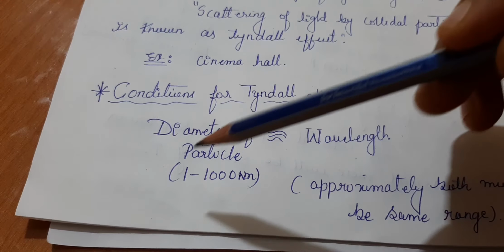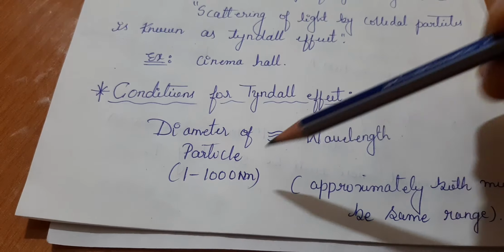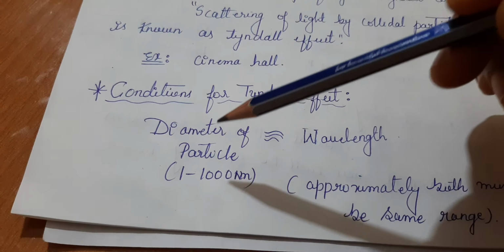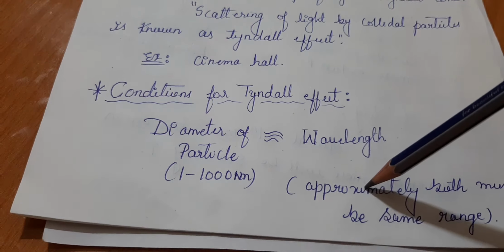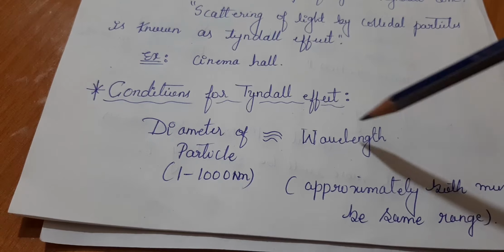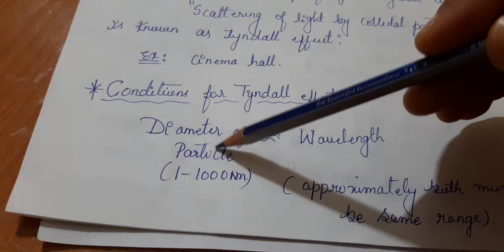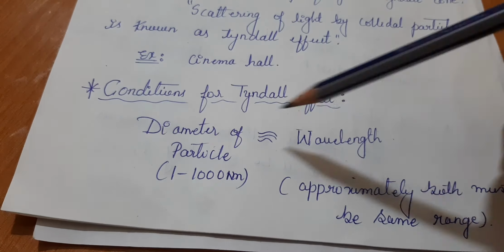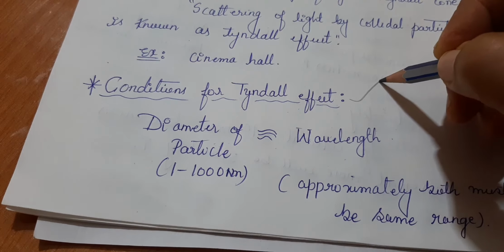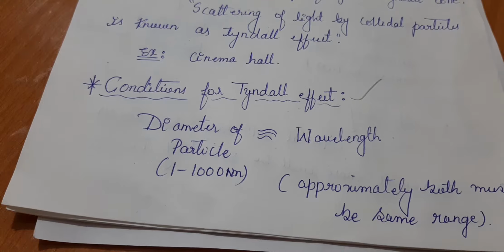The diameter should be 1 to 1000 nanometer, and the wavelength should match that of the particles. Both must be in approximately the same range, the wavelength range and the diameter of a particle must match each other, then only can we see the Tyndall effect in a colloidal solution.